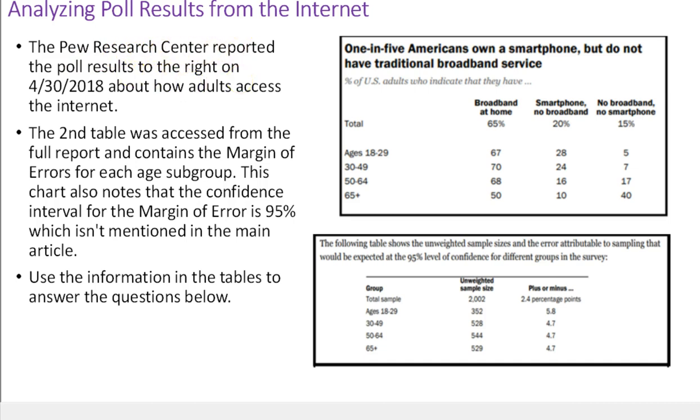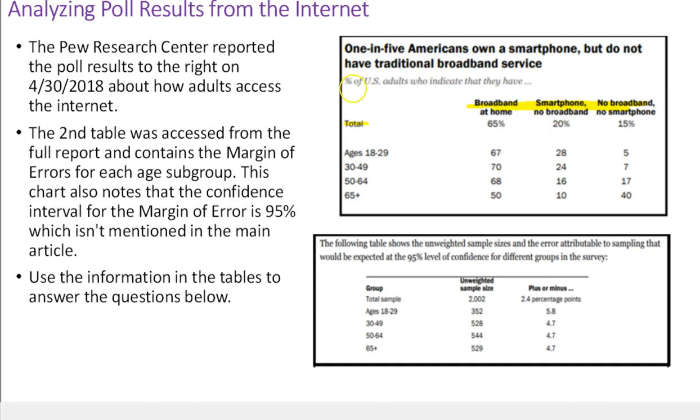A few things I want you to notice, and this is a typical type of result we're given in the media. In newspapers or on the internet, they give you this table of values. 1 in 5 Americans owns a smartphone but does not have a traditional broadband service. Here it's the type of internet they have: broadband, smartphone but no broadband, no smartphone, total, and then it's broken down by age. When you look at this, you kind of think this is just fact, that somehow they found everybody in America and these are the numbers.